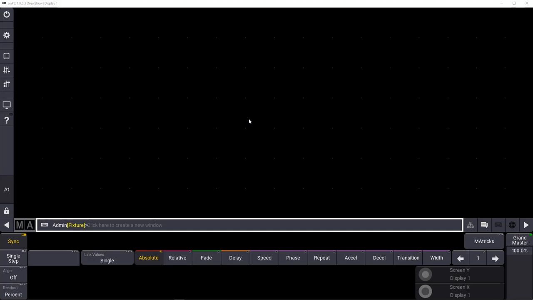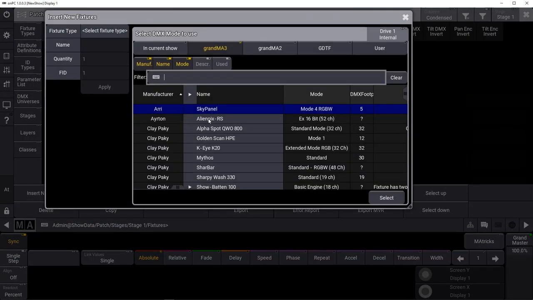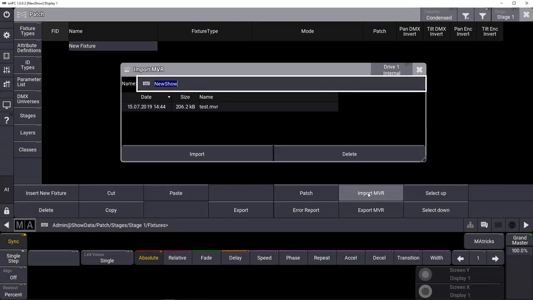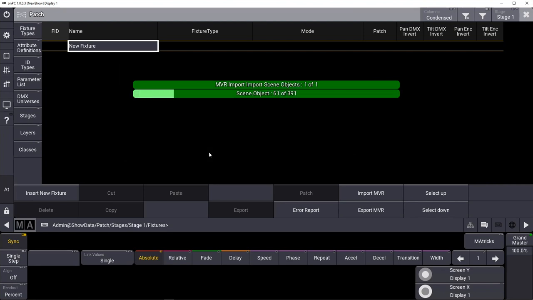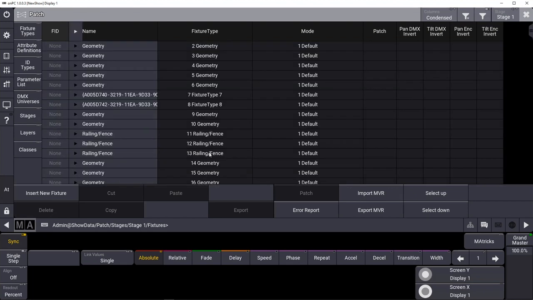Now that I've exported an MVR of my design in Spotlight, I can open the MA3 on PC, which as you can see I have already done so here, and import the MVR to patch it and set up the MA3D. Go to Patch, and then Import MVR. I've saved the MVR on a USB stick for this demo to make things easier. Importing the MVR typically takes 30 seconds to a minute. And here we have our patch.